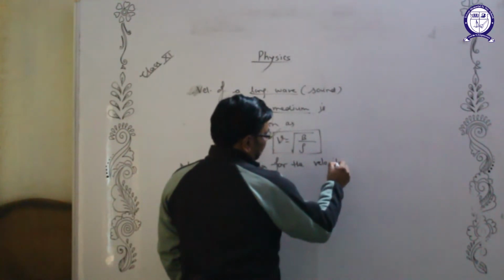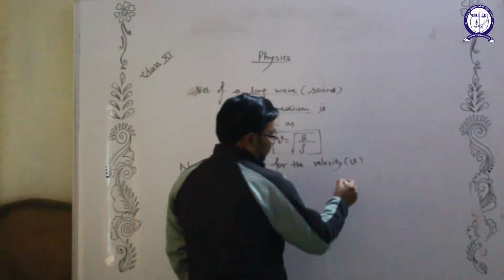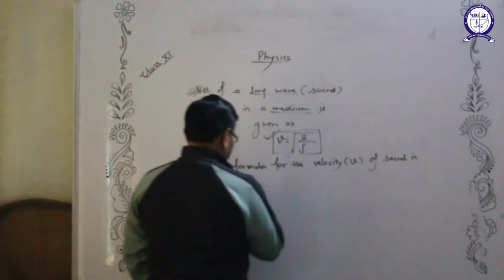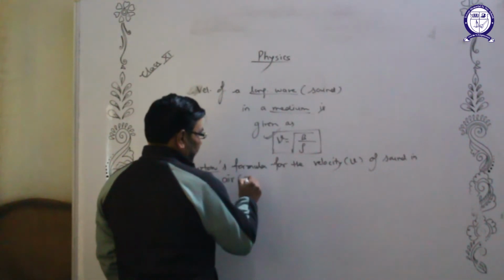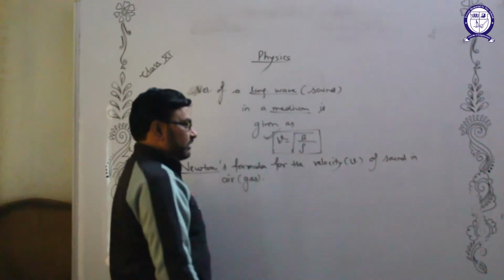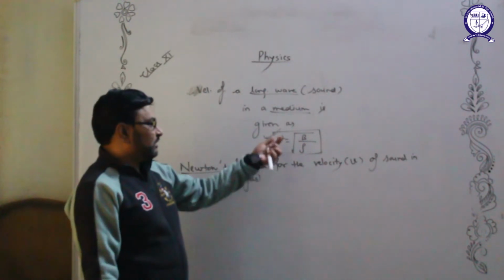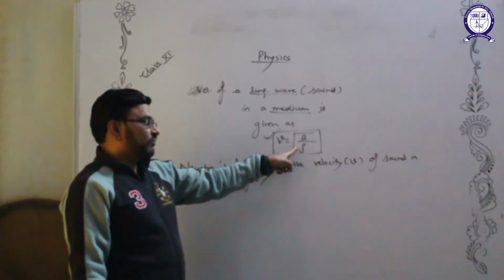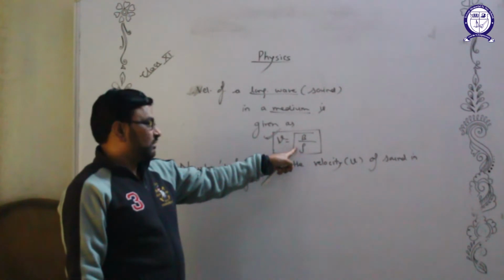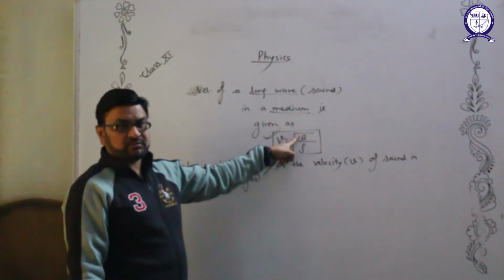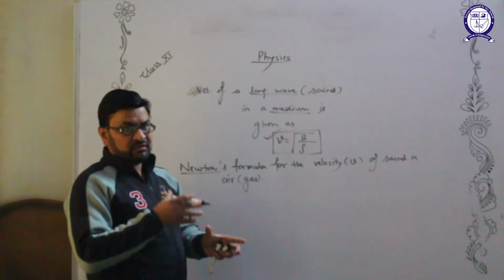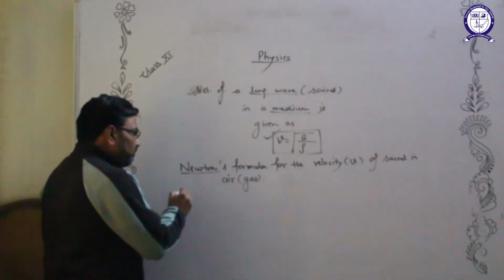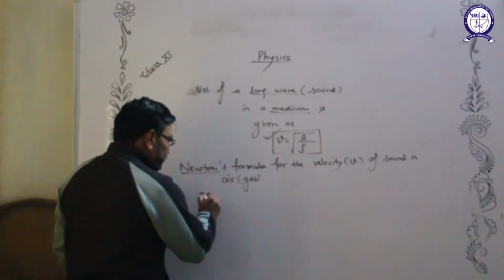velocity, the symbol that we will take with the small v, velocity of sound in air, or you can call it gas. He tried. Of course, he had to use this formula. He was well aware of this formula, and finding the density of air is quite easy. The problem lies in finding the bulk modulus, because there is no device using which we can find the bulk modulus of air. But he thought that propagation of sound is isothermal.